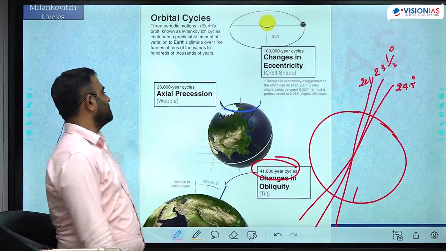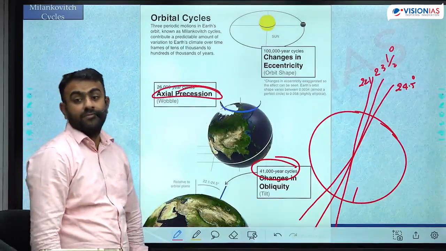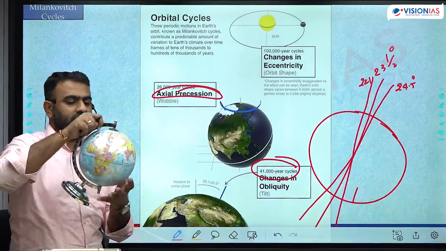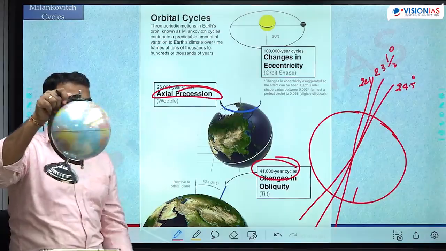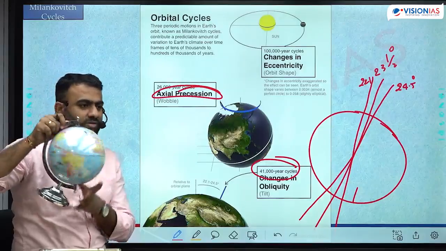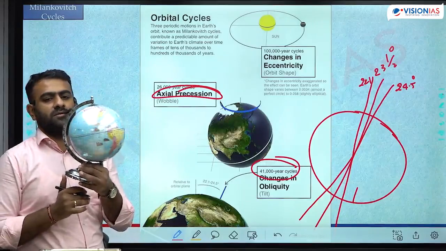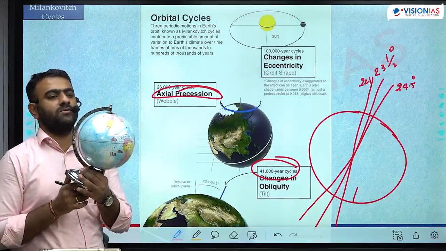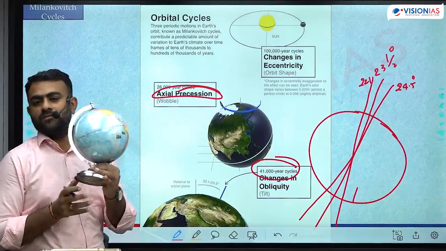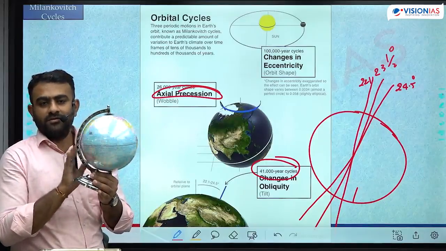The third one is the cycle of axial precession. We have again assumed that the Earth rotates completely in a precise manner, 100% precise. That does not happen. During its continuous rotation, Earth wobbles slowly like this. There is a slow wobbling. Wobbling means shaking like this. Where there is no perfect rotation, there you will see wobbling.